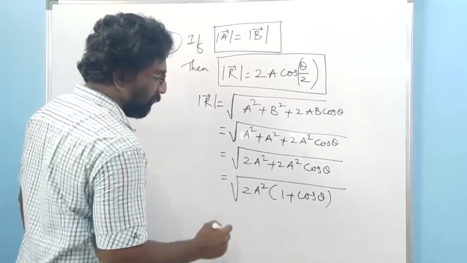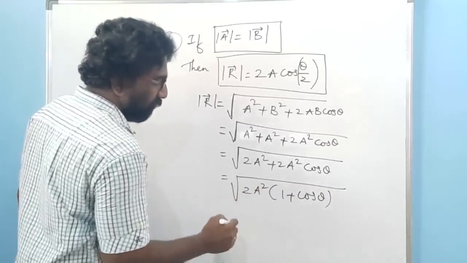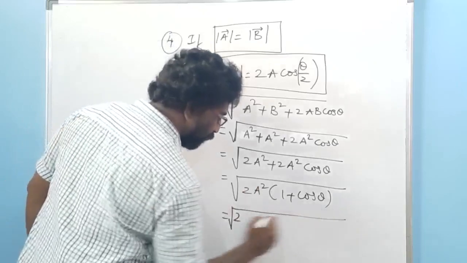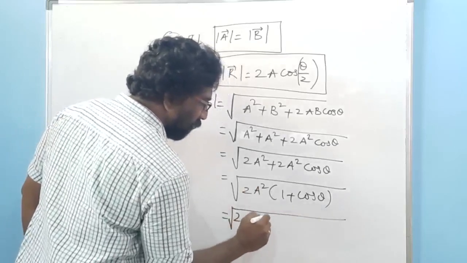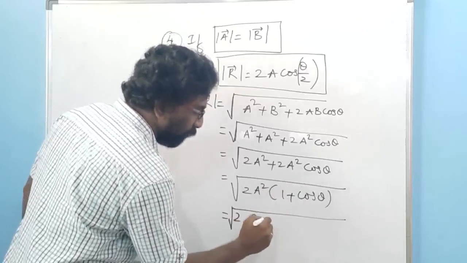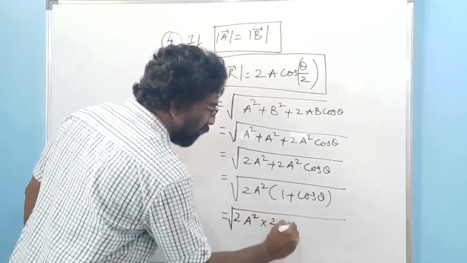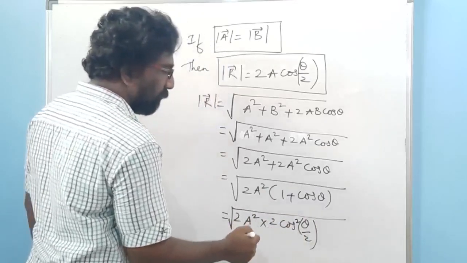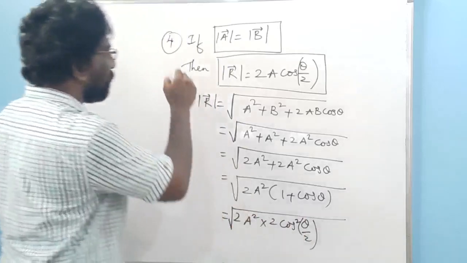So what is this one, ma? 1 plus cos theta is nothing else but under root of 2A square. 1 plus cos theta is 2 times of cos square theta by 2. So what happens? Ultimately this can be written as